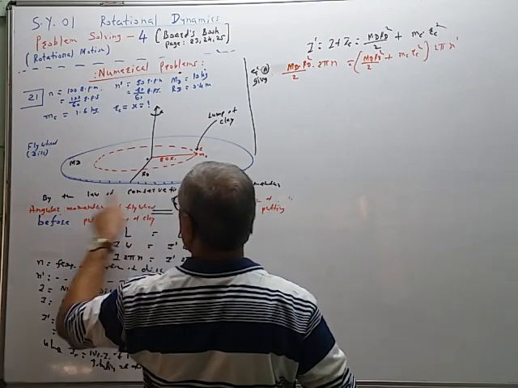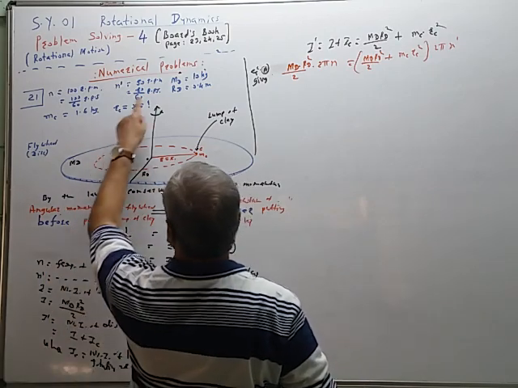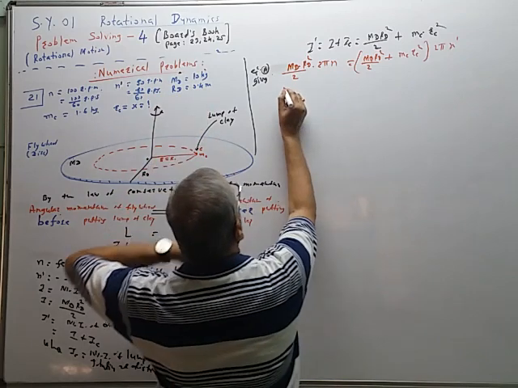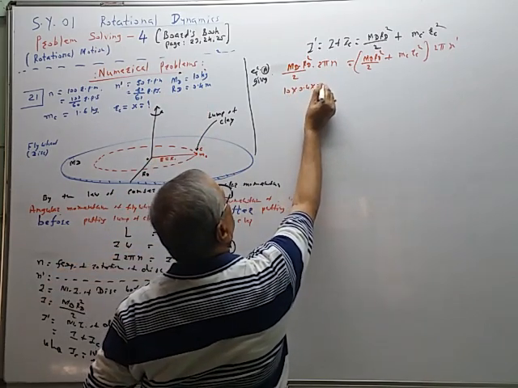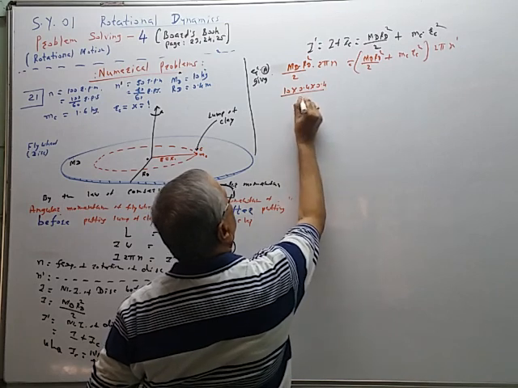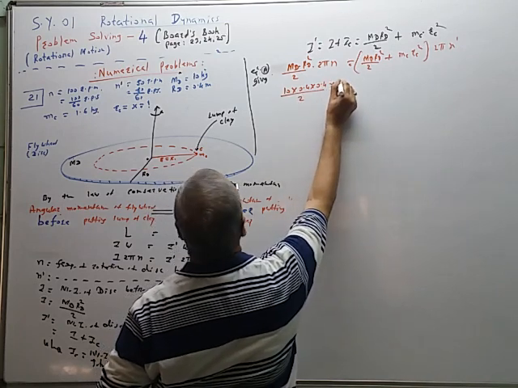So mass of the disk is equal to 10 multiplied by 0.4 multiplied by 0.4 by 2 multiplied by n.